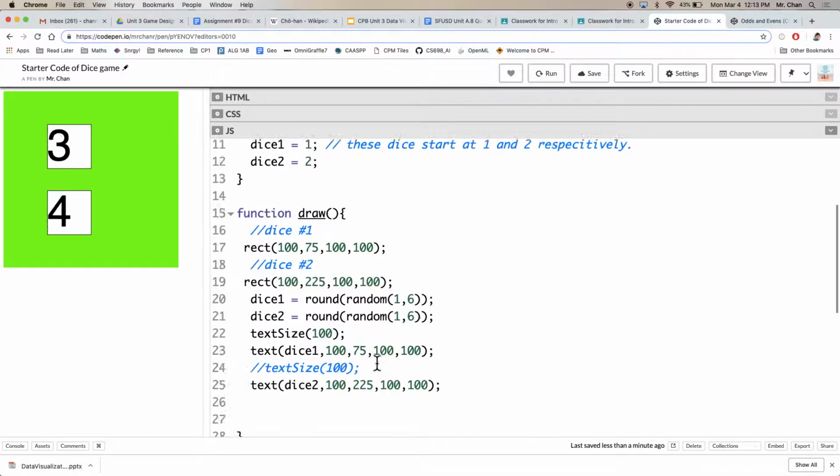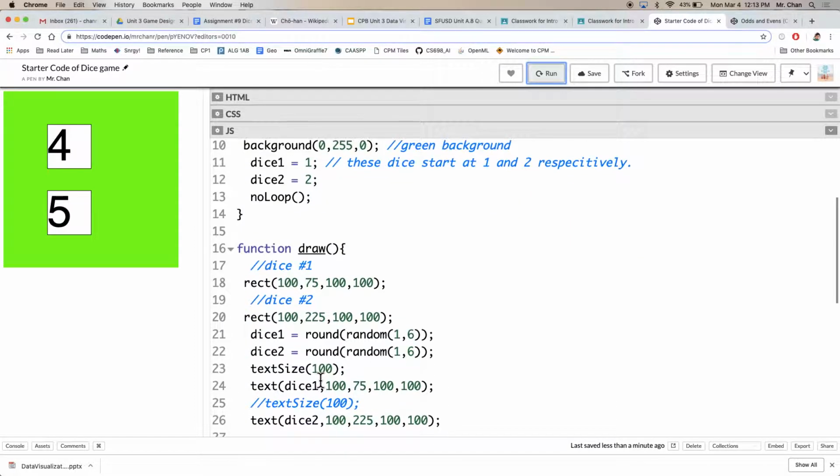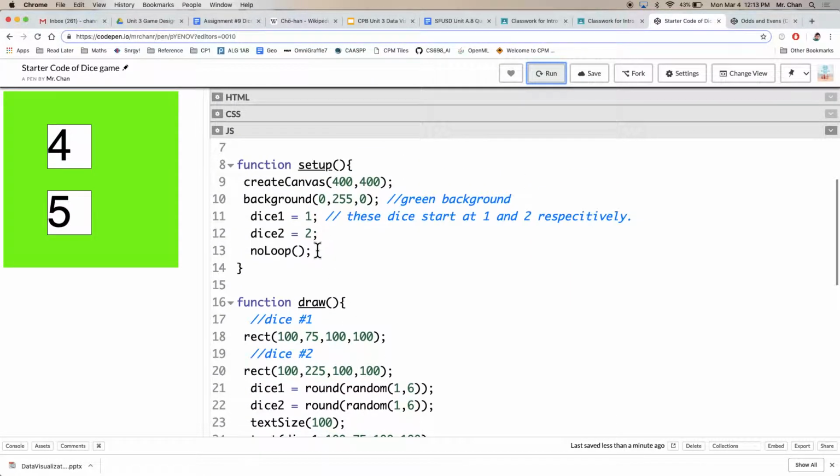Because now, if I say, for example, okay, this is ridiculous, I don't want to be drawing my dice all over. So in setup, I'm going to put down this noLoop function. My screen is just drawn once, and it doesn't repeat anymore. So we don't want those animations to occur unless we tell the computer, when I click the screen, then you re-roll, then you animate yourself. So this is perhaps a new idea, a noLoop function.